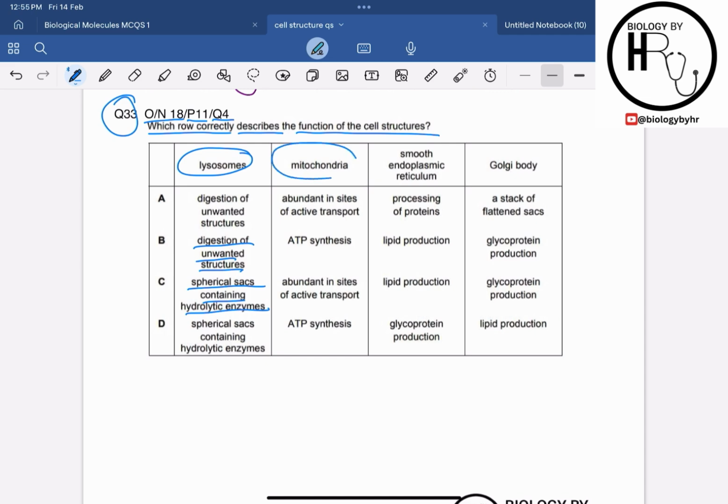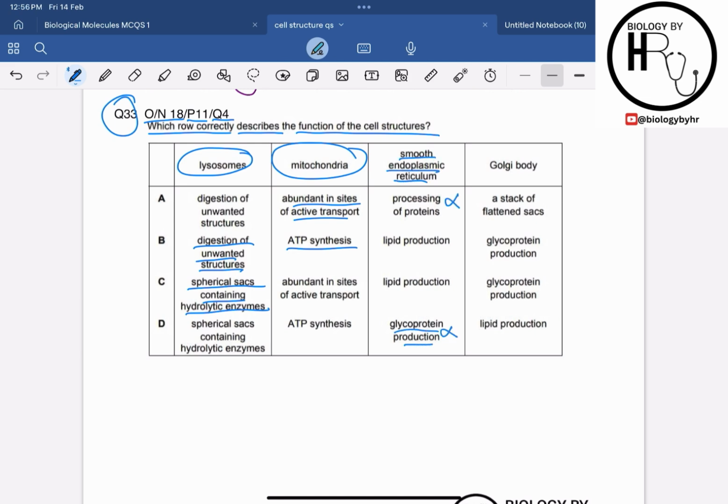Let's move on with mitochondria. Mitochondria abundant in the sites of active transport. Absolutely correct. ATP synthesis, yes, correct. Because we know that active transport requires ATP and ATP is synthesized in the mitochondria. So both of the statements are correct up till now. Smooth endoplasmic reticulum. Processing of a protein, incorrect.